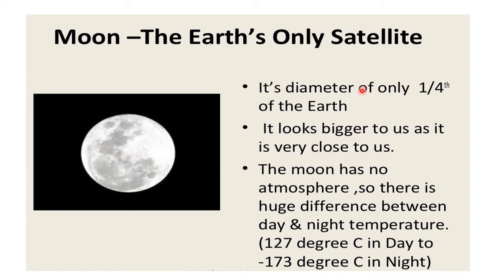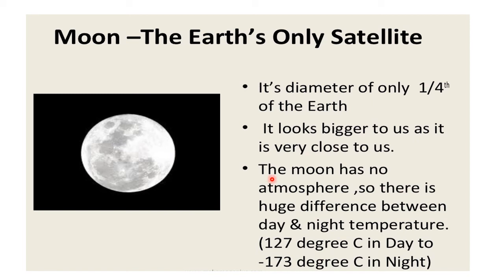The diameter of the moon is 1/4 of the earth, and coming to gravity, it is 1/6 of the earth. If a person weighs 36 kg on earth, the same person would weigh 6 kg on the moon, because the gravity reduces to 1/6 on the moon compared to the earth.